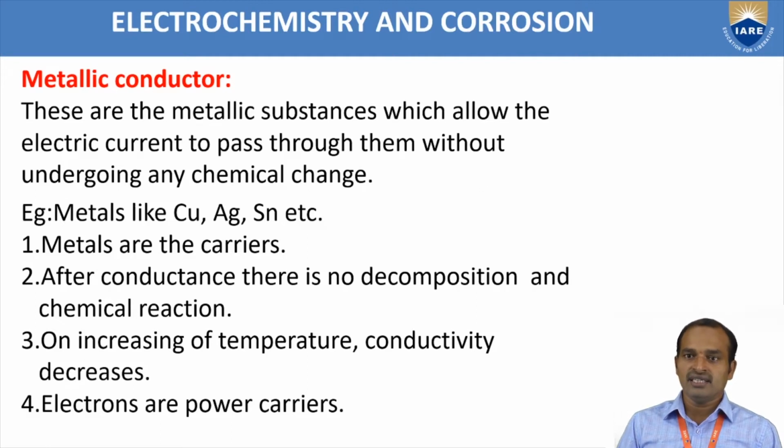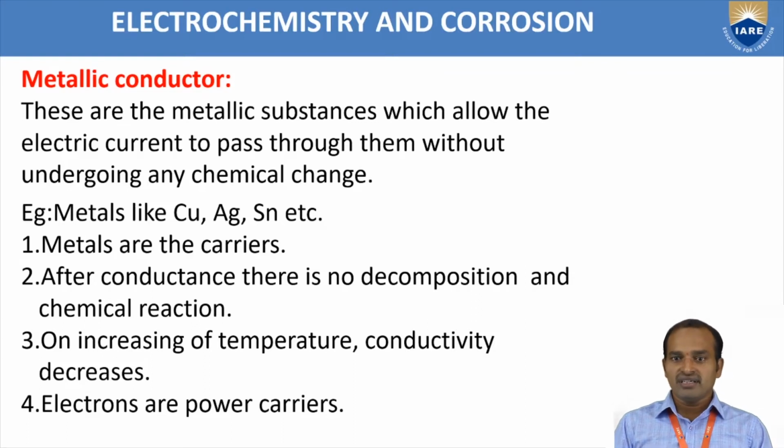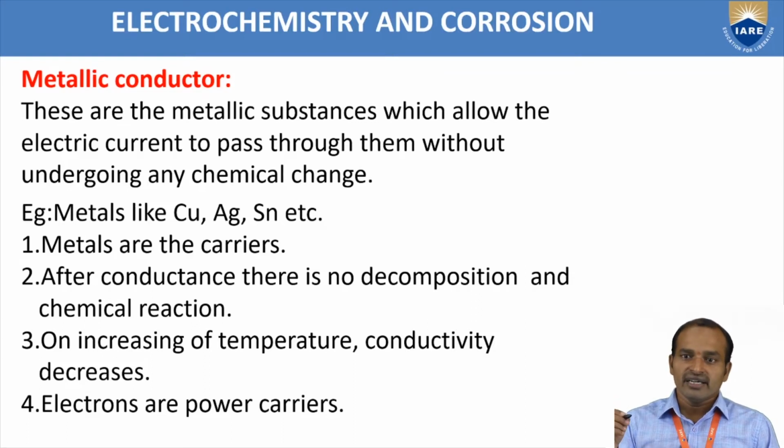After conductance, there is no decomposition of metals or any chemical change. On increasing temperature, the conductivity decreases. And the last point: in metallic conductors, electrons are the carriers, which means the flow of electricity is due to electrons only. This is about the metallic conductor.